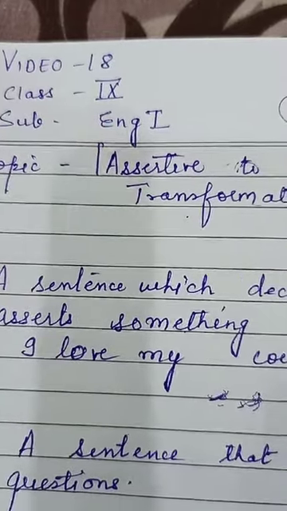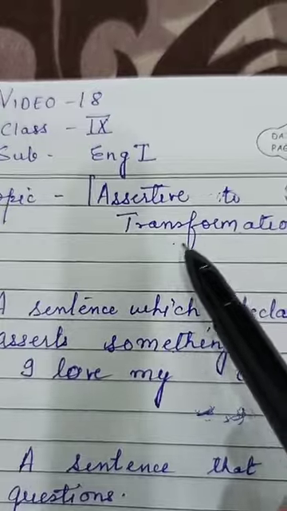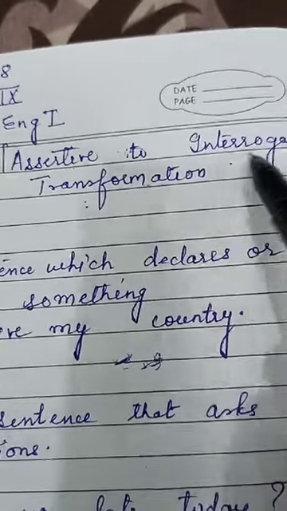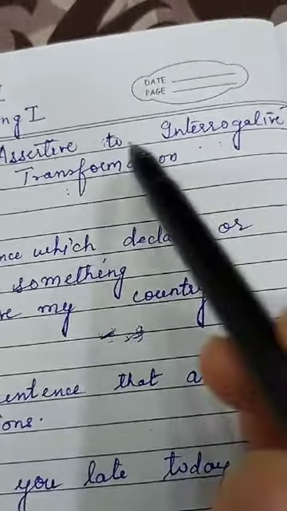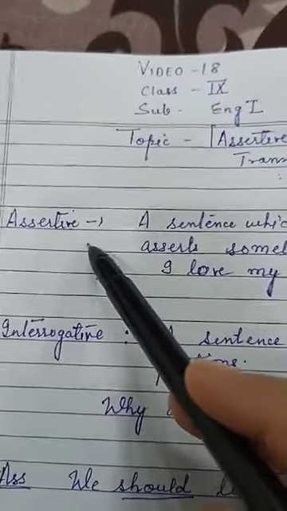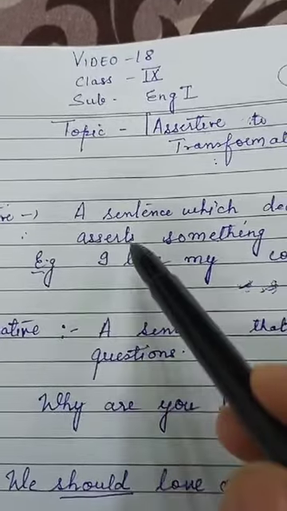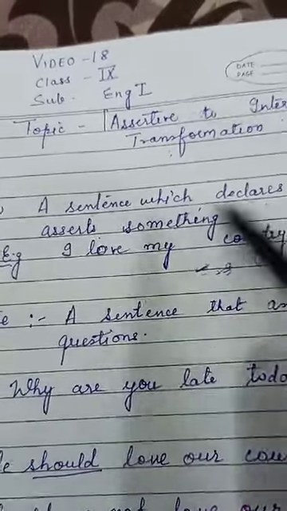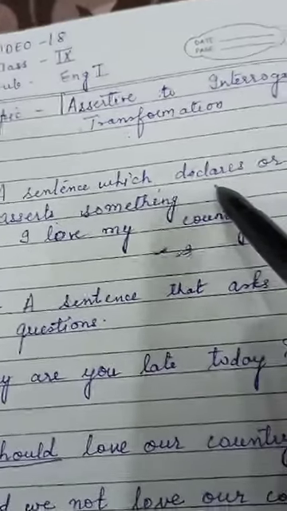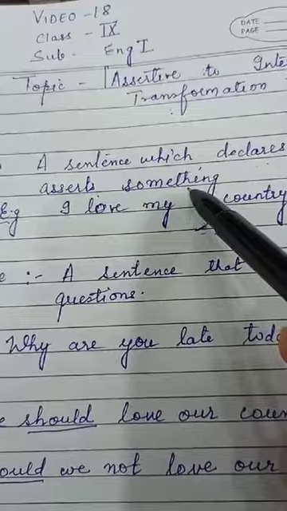Hello children, let me start with video number 18, in which I will discuss with you how to transform assertive into interrogatives or interrogatives into assertive. The first thing is that we should know what is an assertive sentence. An assertive sentence is a sentence which asserts something or declares something. A sentence which declares or asserts something is called an assertive sentence.